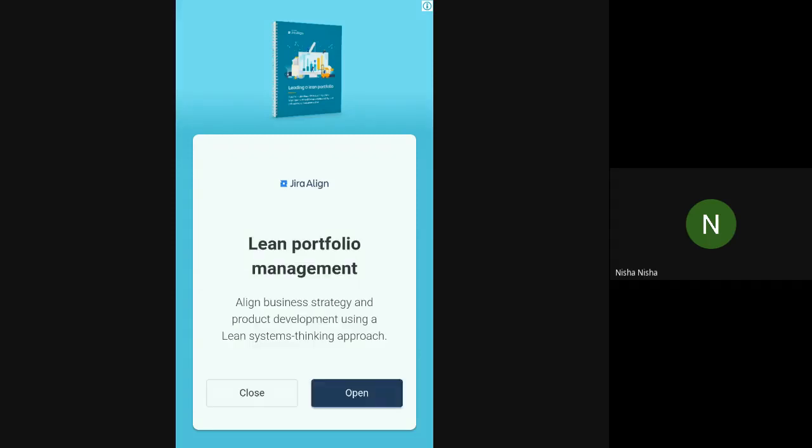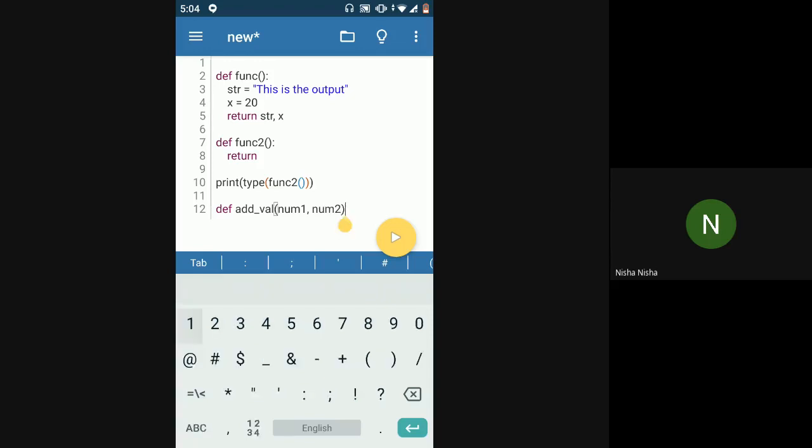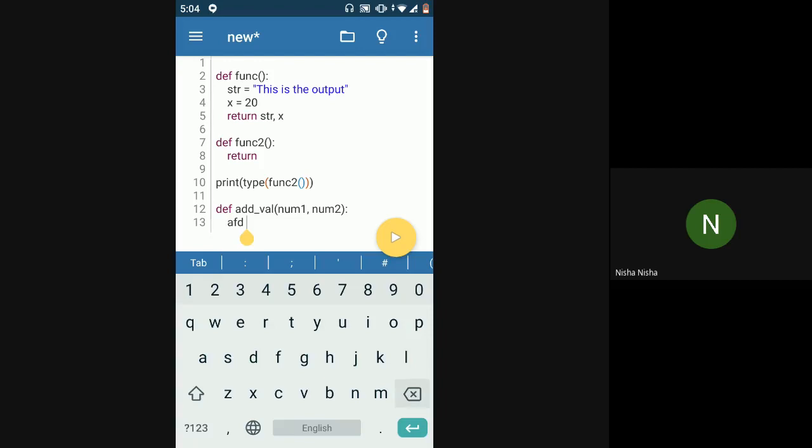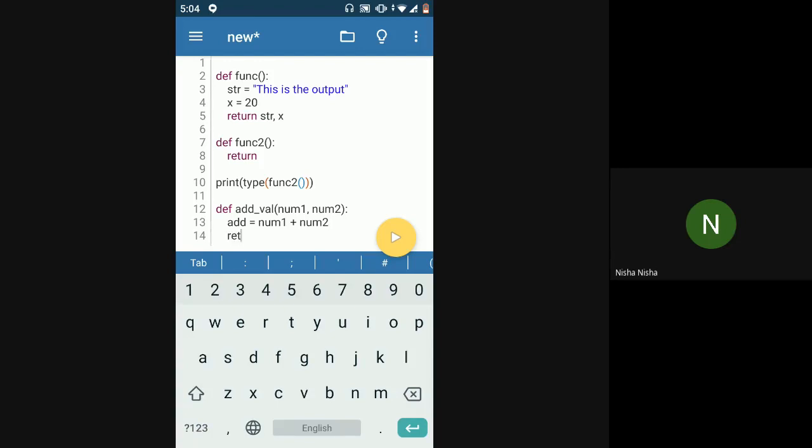Similarly, now I have one more function, the same add nums function, where I was returning an int or float type. When I return that one value, I will again have some data type associated with the value I'm returning from the function. I have num1 and num2, and return add.